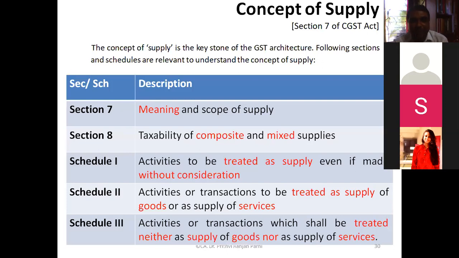Now, after that, we try to understand this concept of supply. In the previous class, we covered a substantial portion of section 7. Some specific issues related to section 7 we'll be discussing today. After that only we'll proceed to section 8. But section 7 is extremely important. You can see the entire keystone of GST architecture lies with section 7. So therefore repeatedly we are discussing this section.